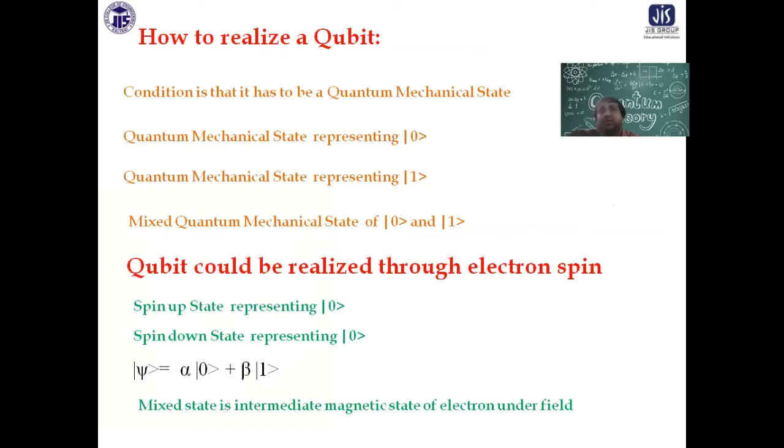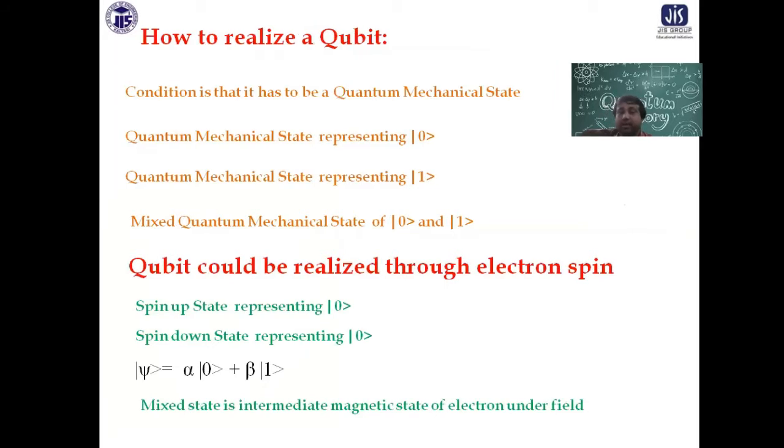In classical computation, 0 and 1 are only two numbers. The binary digits are only two. You add them, you subtract them, you multiply them, you do not get anything beyond 0 and 1. Here, the mixtures, any combination of states 0 and 1, that is also a quantum mechanical state and also a qubit. So qubits are enormously high.